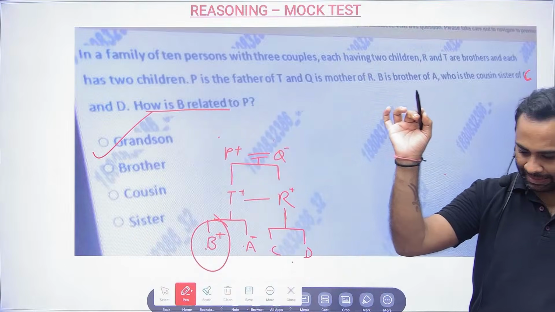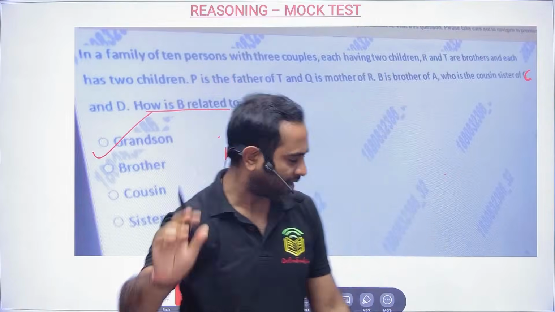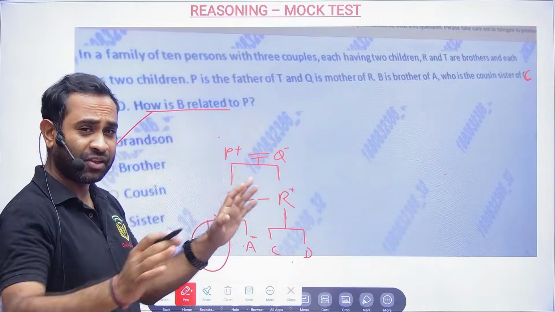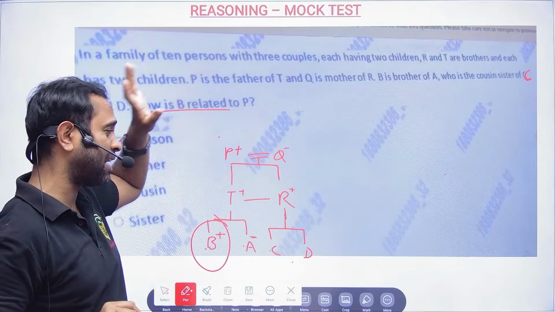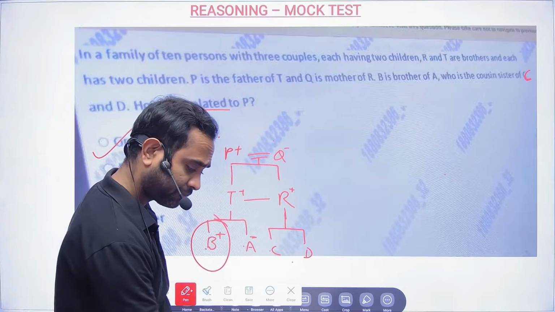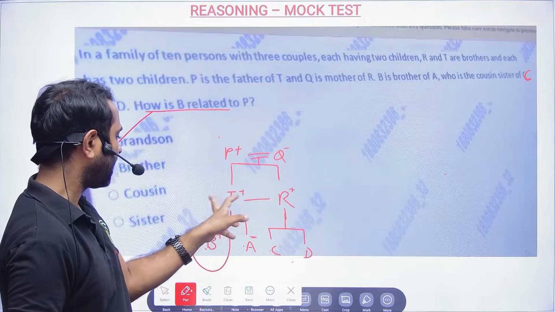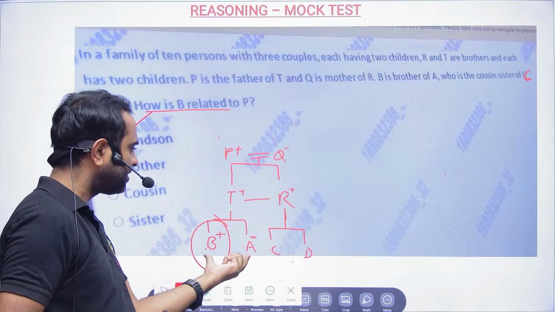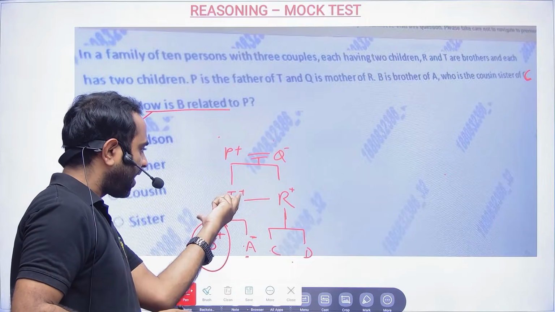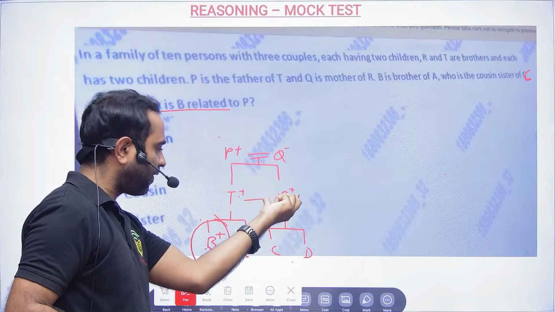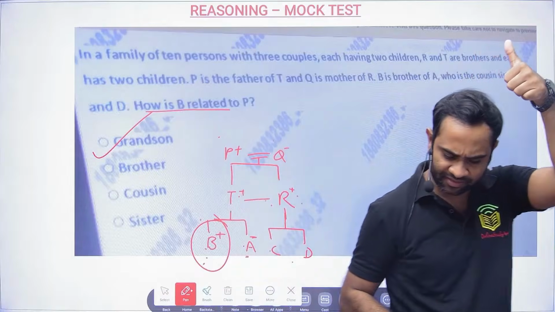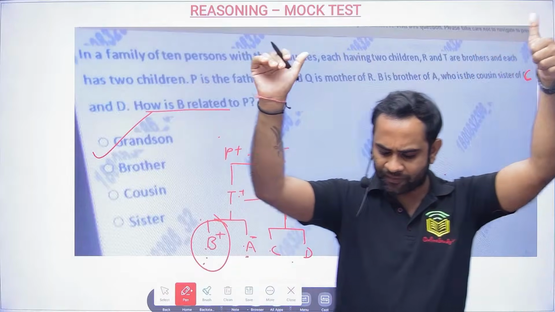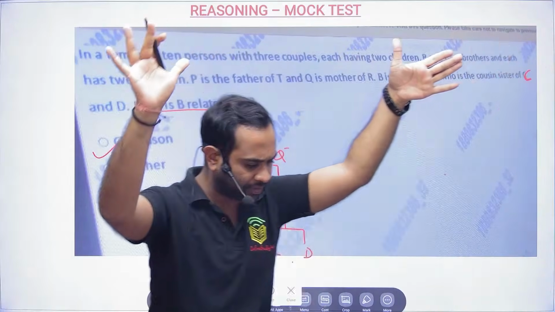Sorry, I made it a little lengthy, but it is very simple. P and Q are married. When you solve the question and then have to read it and explain it, it becomes very hectic. So T, R and then B, A, C, D, because they are cousins, that means definitely their fathers are brothers. That's all. Simple. Is it clear for everyone? If it is clear, then we will go ahead with the next problem.